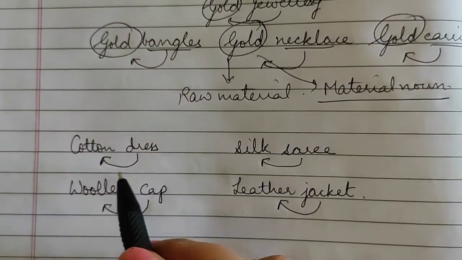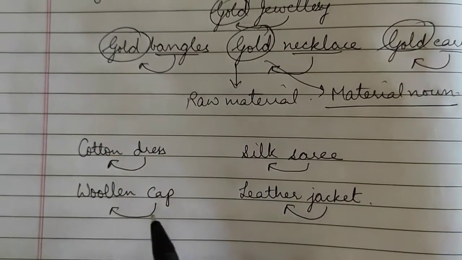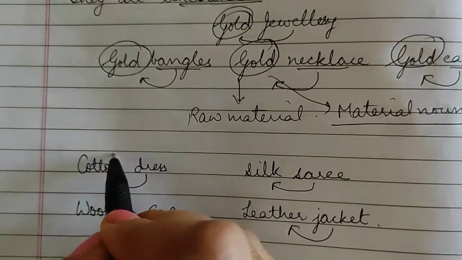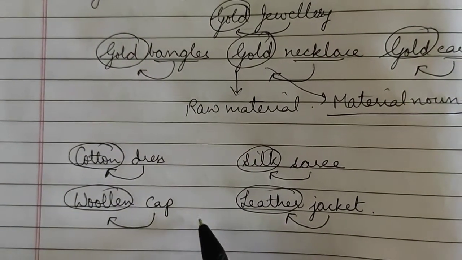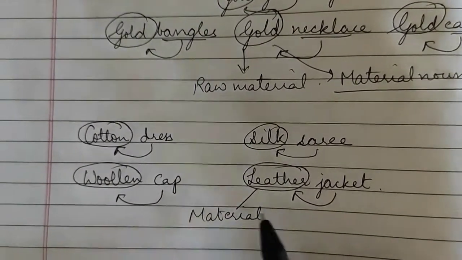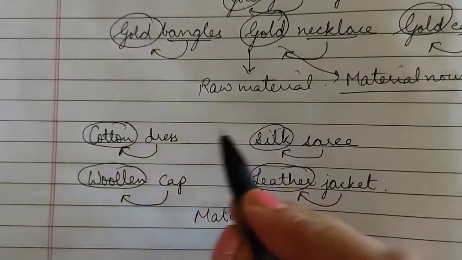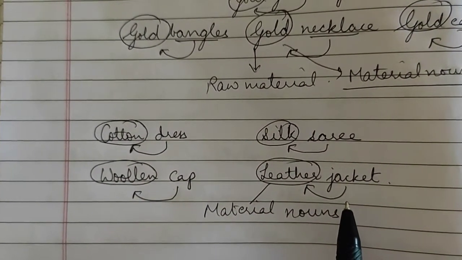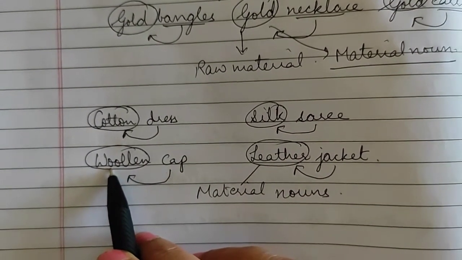Understood? Dress is made of cotton. Sari is made of silk. Jacket is made of leather. And cap is made of wool. So, all these things like cotton, wool, silk, leather, all these, what are they called? Material nouns. Because with these things, the dress is made, cap is made, sari is made, and jacket is made. So these are called material nouns.